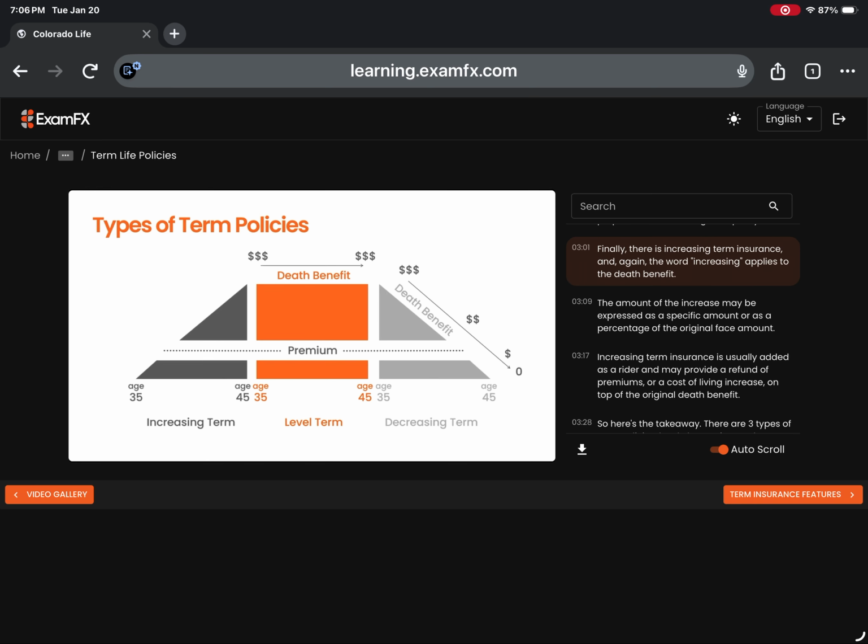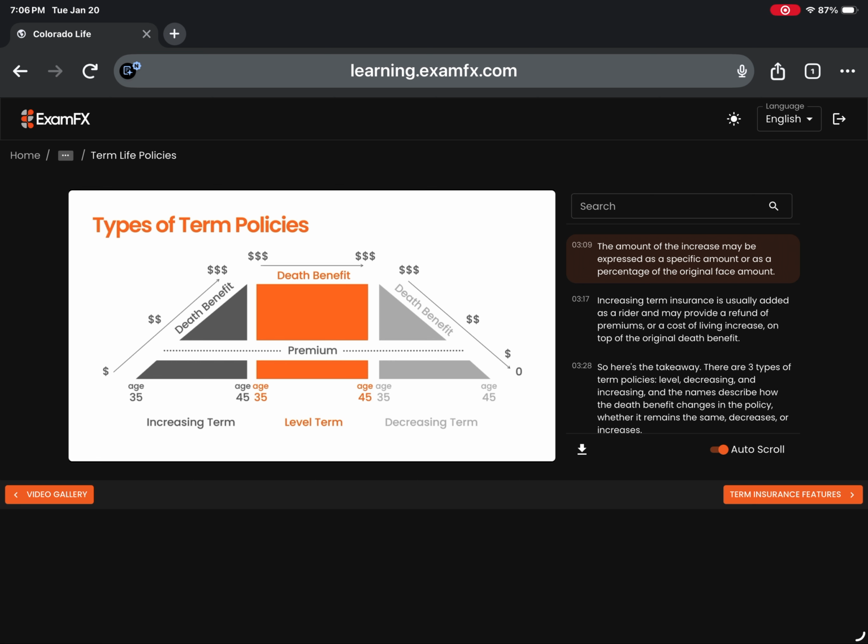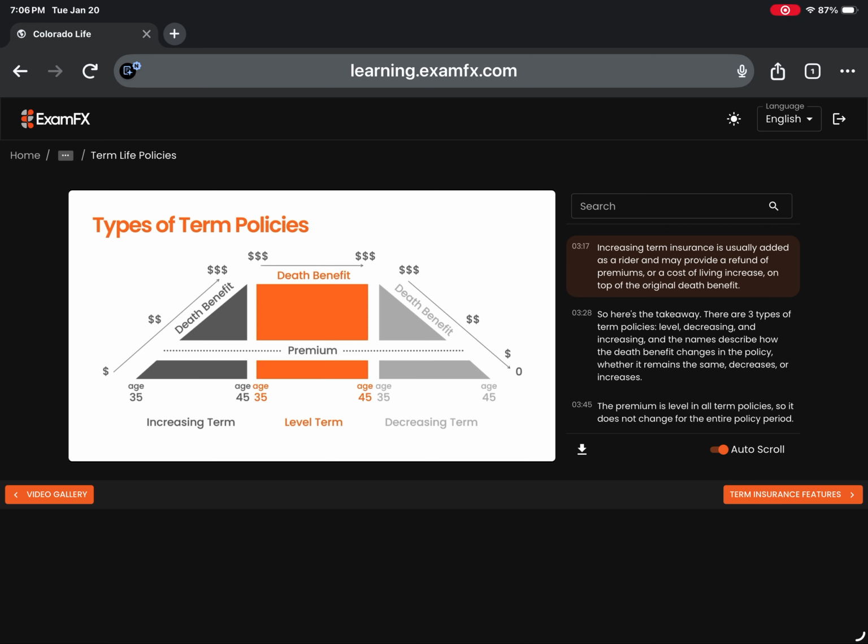Finally, there is increasing term insurance. And again, the word increasing applies to the death benefit. The amount of the increase may be expressed as a specific amount or as a percentage of the original face amount. Increasing term insurance is usually added as a rider and may provide a refund of premiums or a cost of living increase on top of the original death benefit.